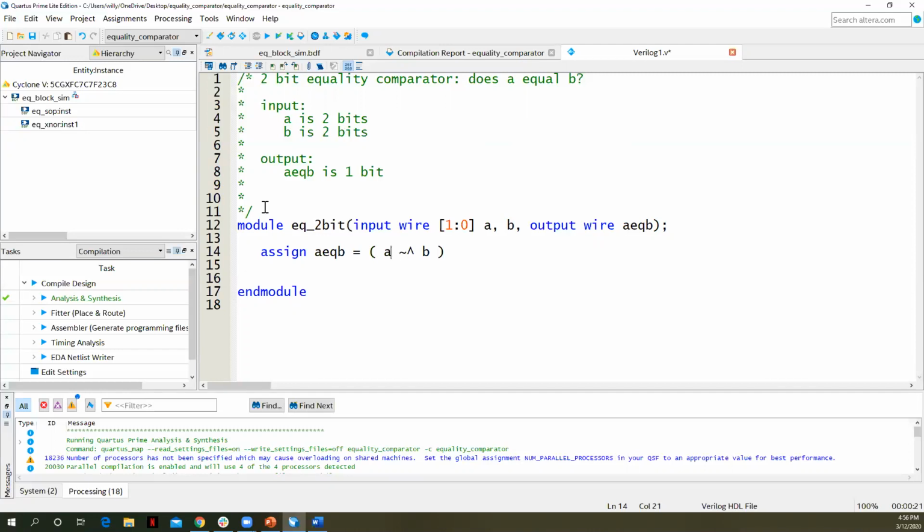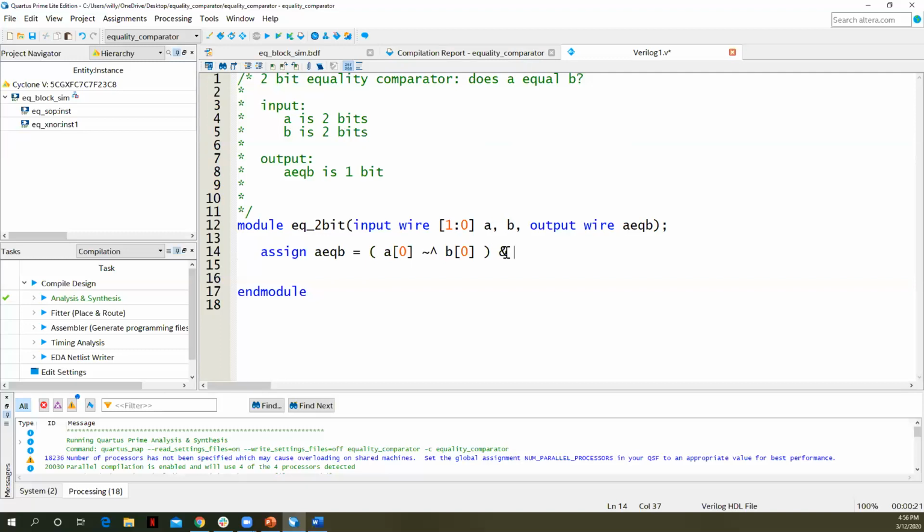What I need to say is A[0] XNOR B[0]. When we size an expression, the size always goes on the left-hand side. When we refer to the individual bits within a multiple bit expression, we still use square brackets, and then the bit number to say which bit we're referring to.